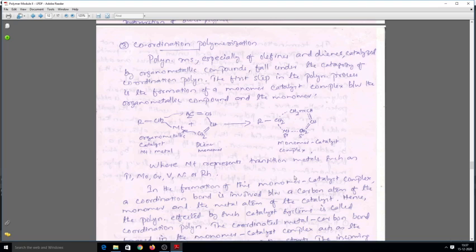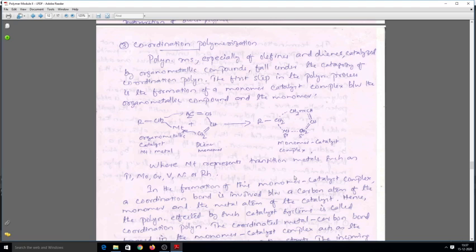Coordination polymerization system. It is unfortunate that my recording system was not working properly. I couldn't record your class yesterday and today. In fact, I tried to record it, but 40 minutes after completion of the class, I came to know that the sound was not recorded, and again I have to record it. Anyway,